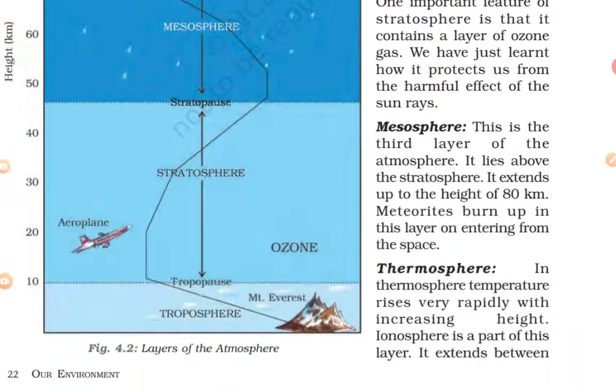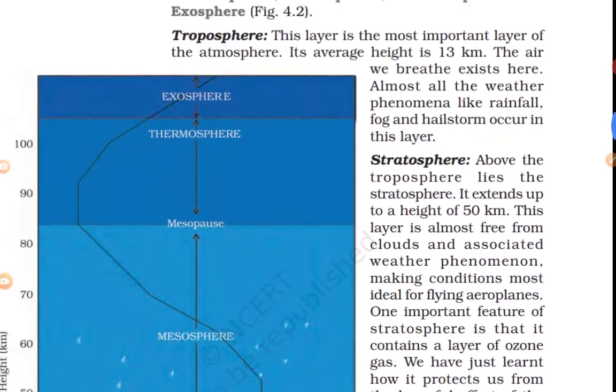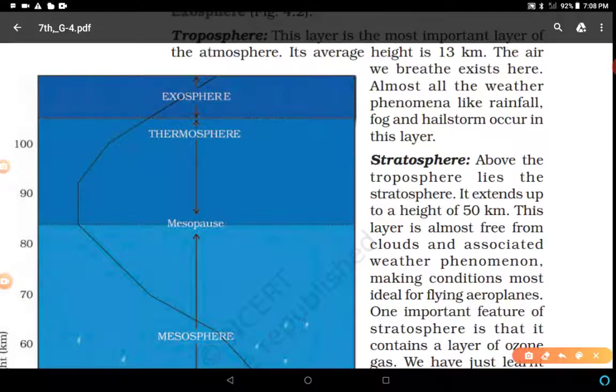After that, the thermosphere. Let us consider some features of the thermosphere. The zone between 85 and 600 kilometer above the surface is often called the thermosphere. In this layer, the temperature increases with increasing altitude.